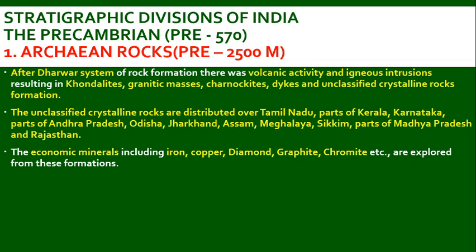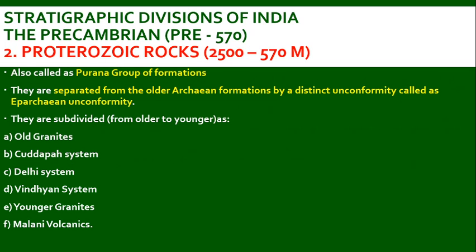After the Dharwar system of rock formation, there was volcanic activity and igneous intrusions resulting in khondalites, granitic masses, charnockites, dikes and unclassified crystalline rock formations. The unclassified crystalline rocks are distributed over Tamil Nadu, parts of Kerala, Karnataka and parts of Andhra Pradesh, Odisha, Jharkhand, Assam, Meghalaya, Sikkim, parts of Madhya Pradesh and Rajasthan. The economic minerals found in these formations are iron, copper, diamond, graphite, chromite, etc.